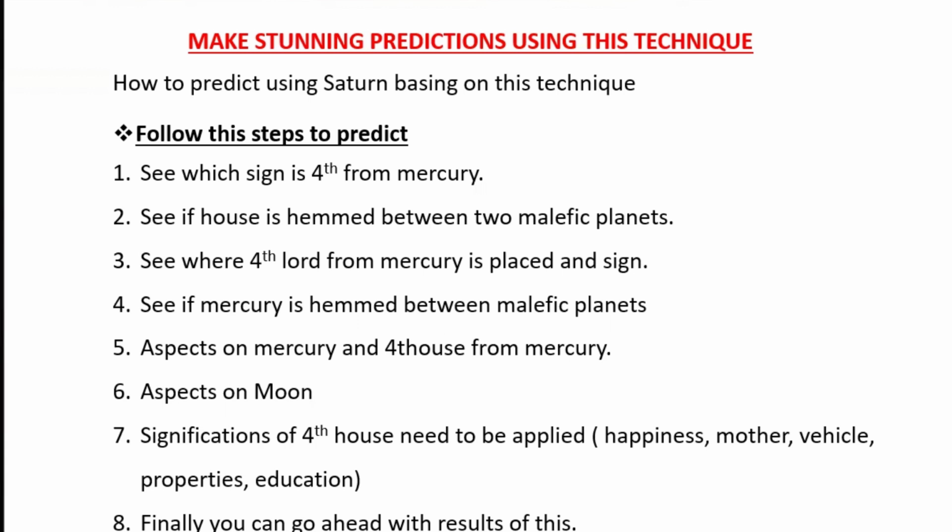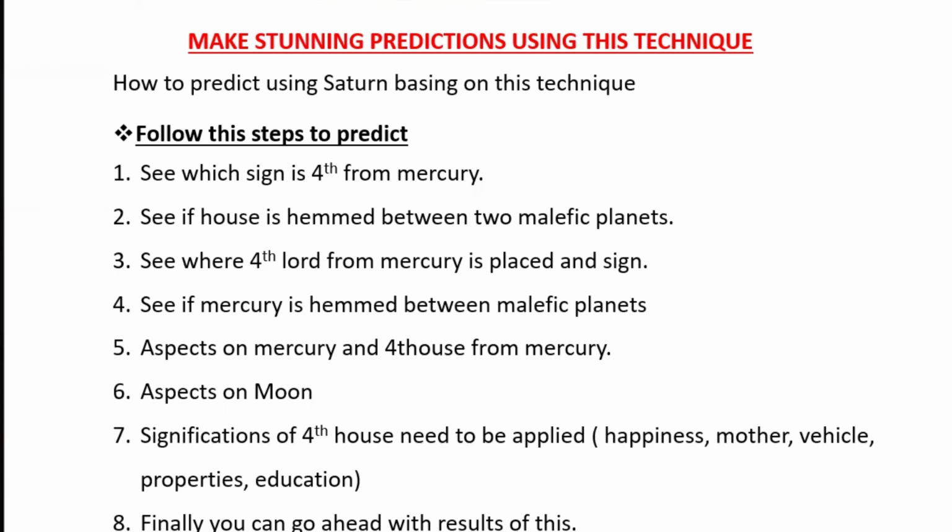Say suppose Mercury is posited in Capricorn, so the before sign is Sagittarius and the after sign is Aquarius. So if at all any malefic planet is posited in the Sagittarius sign or in the Aquarius sign, the two planets' effect will be there on Mercury. Okay, so here Mercury will get afflicted if at all any malefic planet is placed in Sagittarius or Aquarius. That you need to take into consideration.